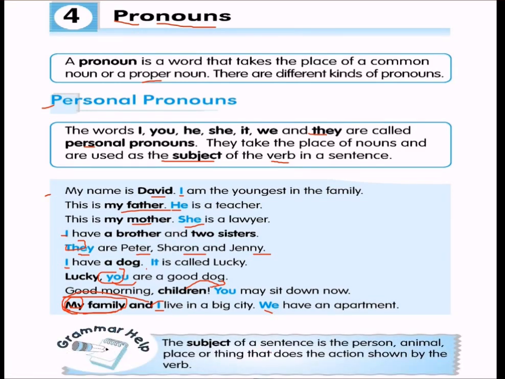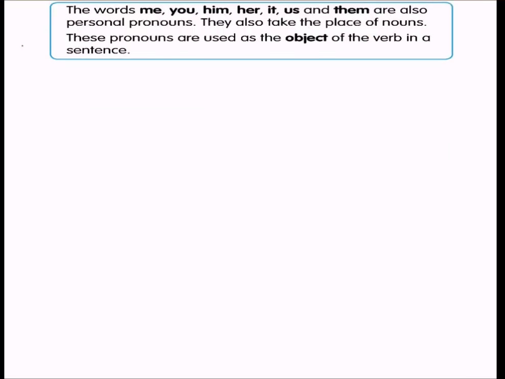So the subject of a sentence is what? As I said, they take the place of nouns and are used as the subject of the verb in a sentence. So what is a subject? A subject of a sentence is the person, animal, place or thing that does the action shown by the verb.